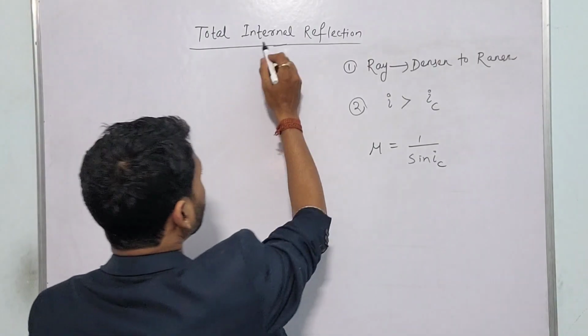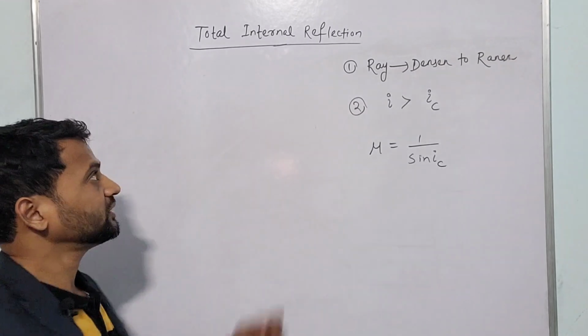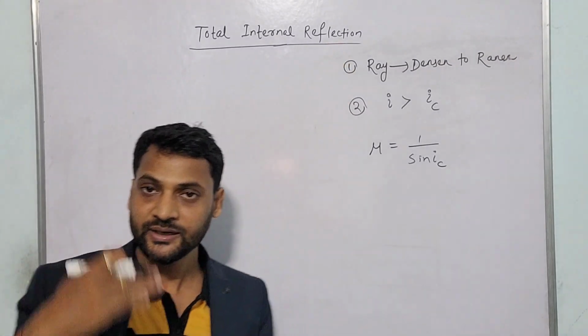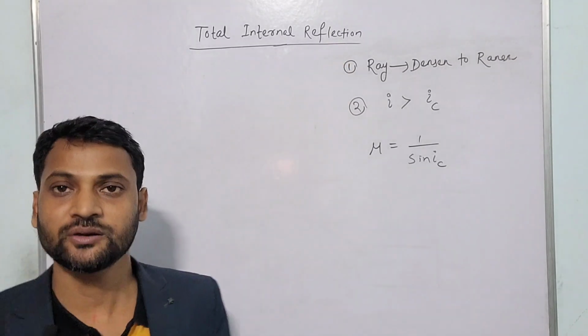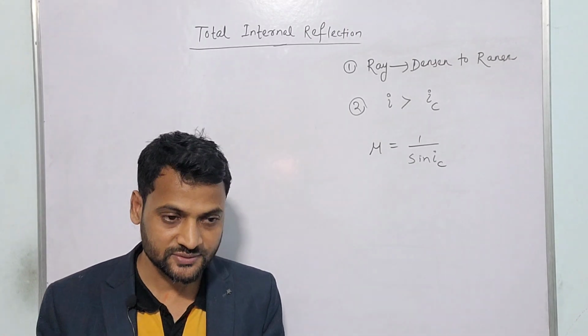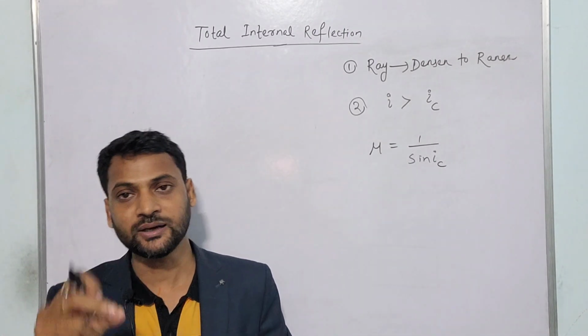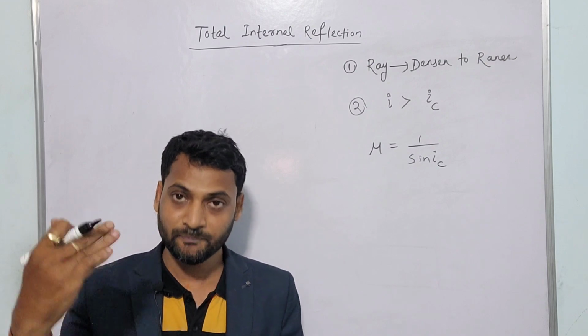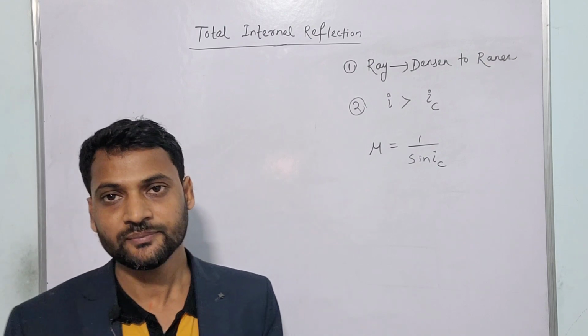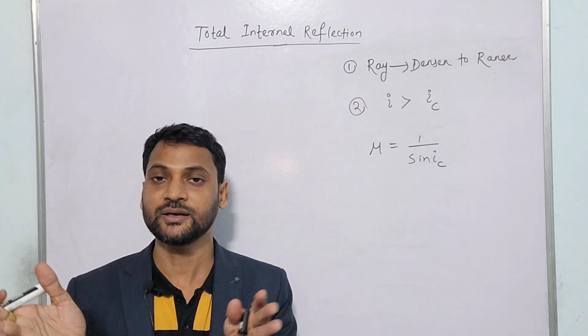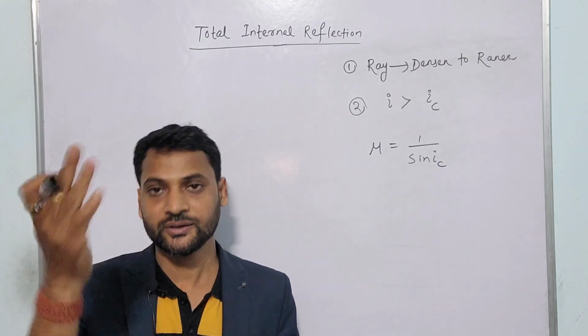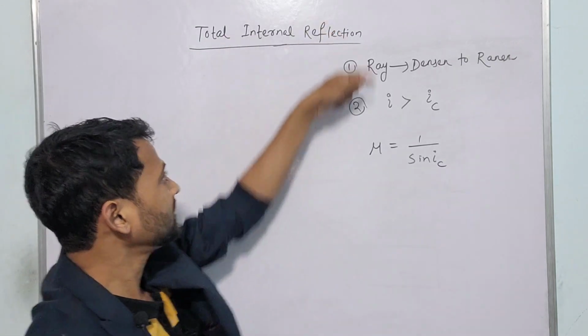So let's get started. So पहले देखते हैं internal reflection क्या होता है. Internal reflection का मतलब, if light passes from denser medium to rarer medium at the interface, the light is partly reflected back into the denser medium and partly refracted to the rarer medium. So that is called internal reflection.